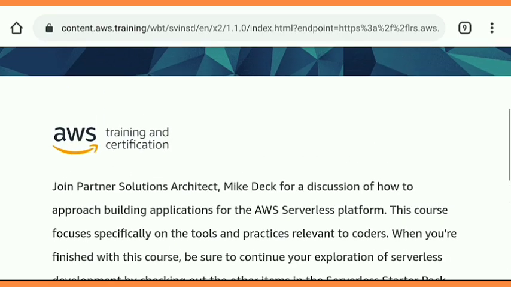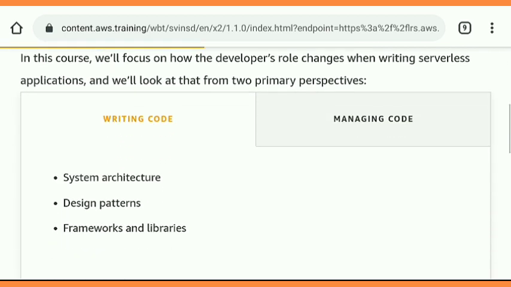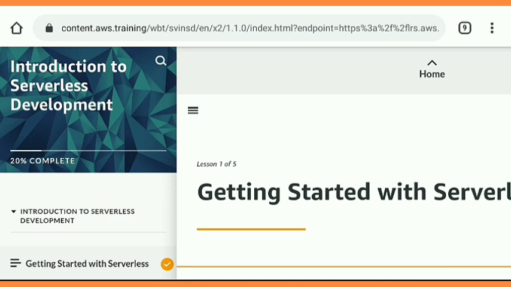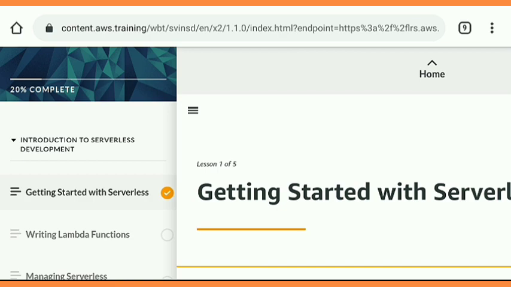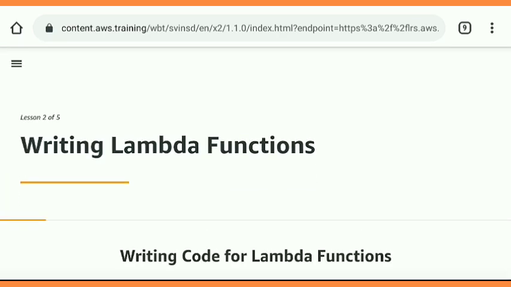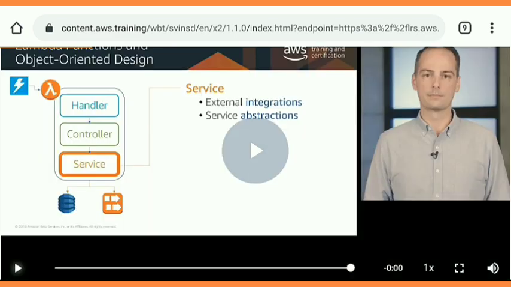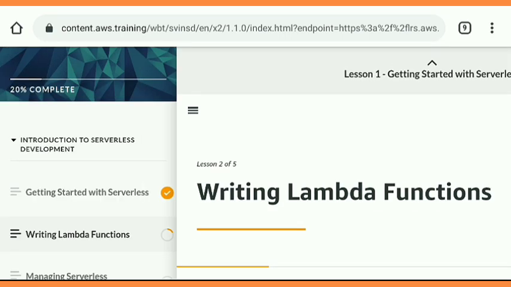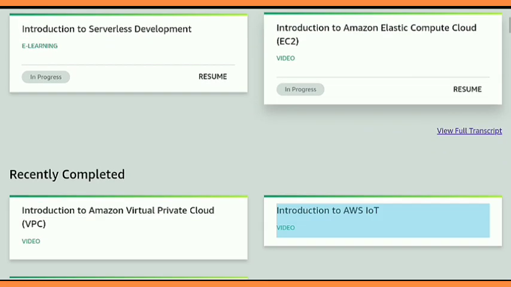I also completed this course in only 2 to 3 minutes, and here there are some basic details, and just do the same thing which I suggested to you earlier. Just tap on the bar and take it to the right, and after you complete one, you just move to the second one. Here also course completion shows 20% completed by watching the first video, and this is the second video. Just do the same thing, and we completed 40% of the course, and after completion of 2 you can resume and watch all these videos and get your certificate.